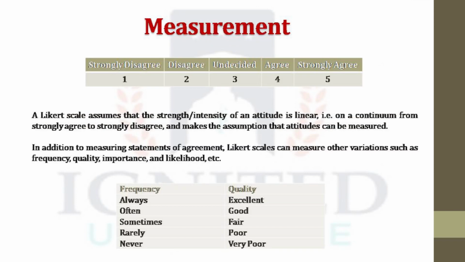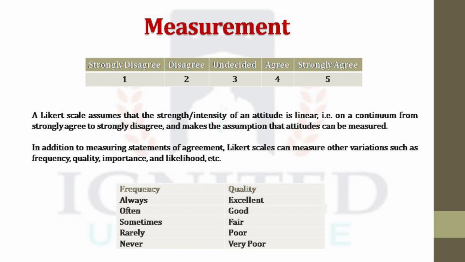So, this is how the Likert scale looks. Suppose you are putting up a certain statement in your questionnaire. Then for that statement, you can write whether you strongly disagree, disagree, are undecided, agree, or strongly agree.